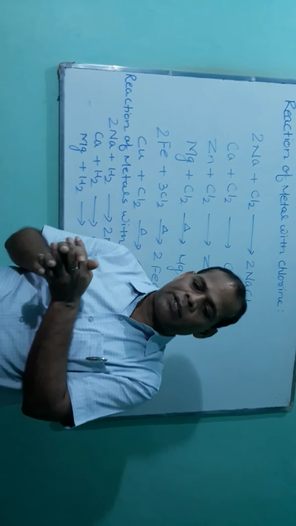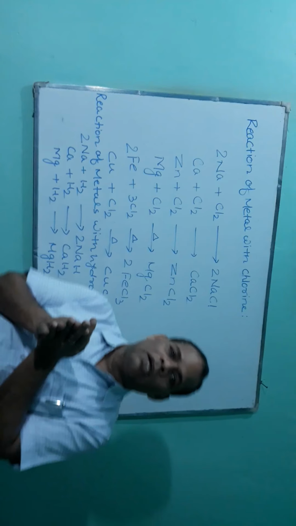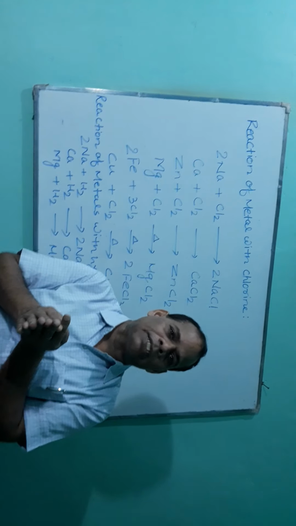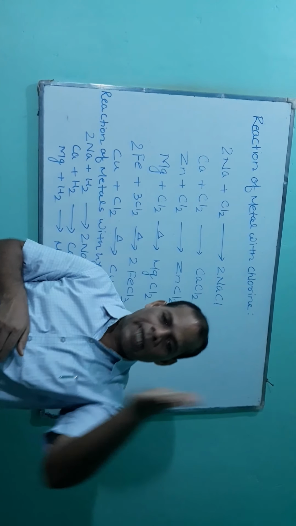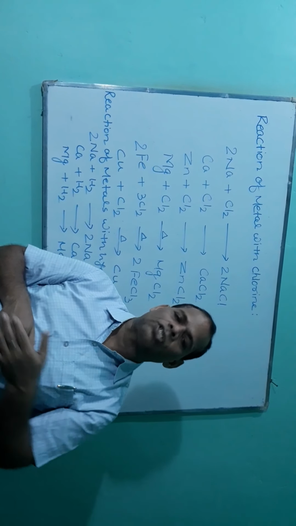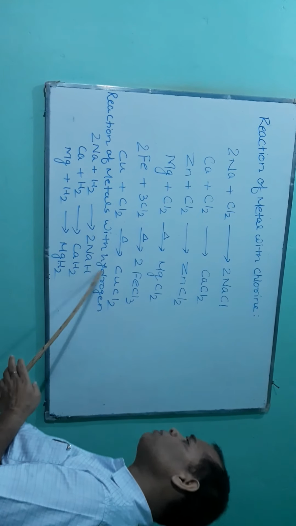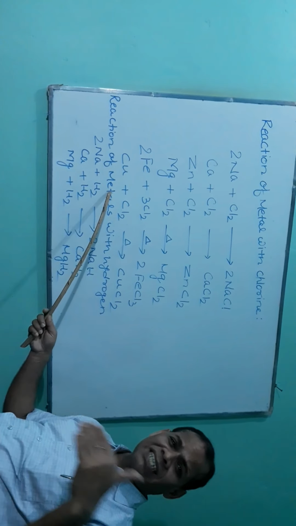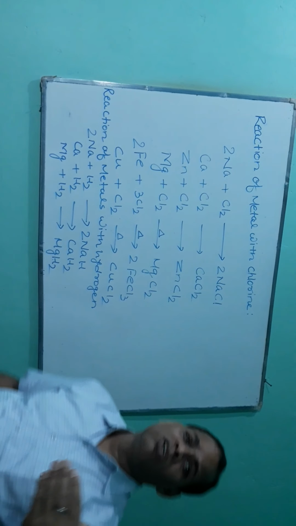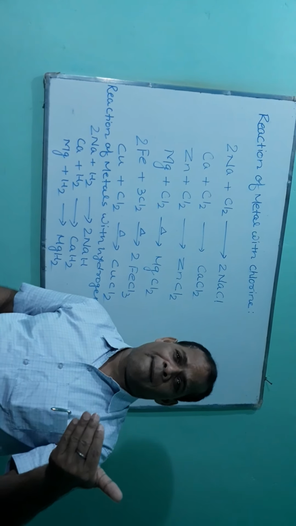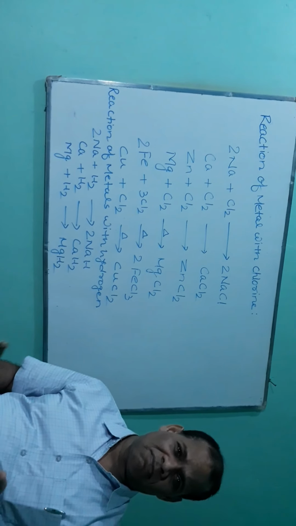Now, as I said, hydrogen is considered a metal; that is why it has been included in the reactivity series of metals. But then how is it possible that metal has a tendency to lose electron and hydrogen also has a tendency to lose electron? Then how will the bond be set up?